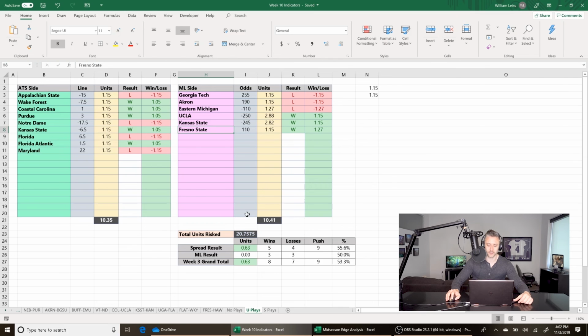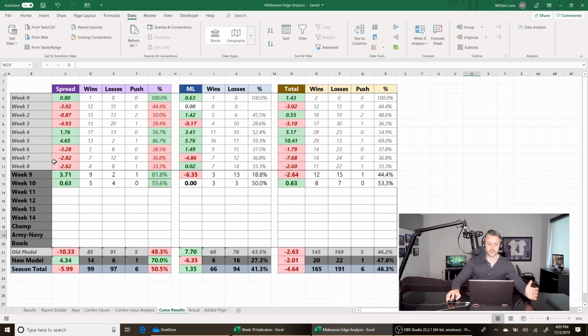Not going to complain. So year to date, I have this divided up between the old iteration of my model and the new one. The new one is 14-6-1 against the spread, 6-16 money lines, minus 6.35, overall minus 2 units on the new model. Season to date, minus 4.64 units. Going to try to get that profitable by the end of the year, but we'll see.